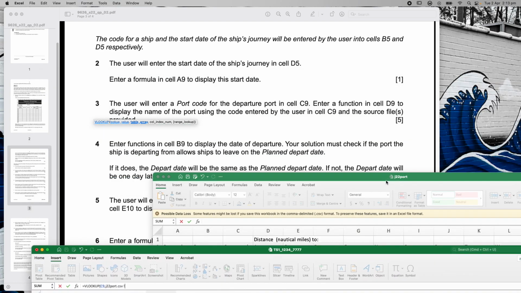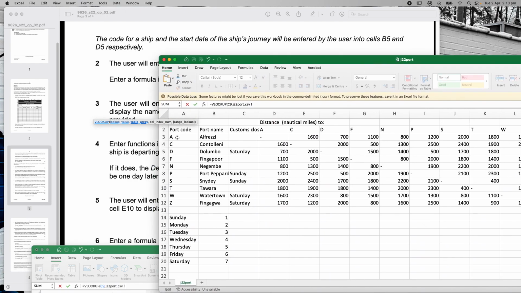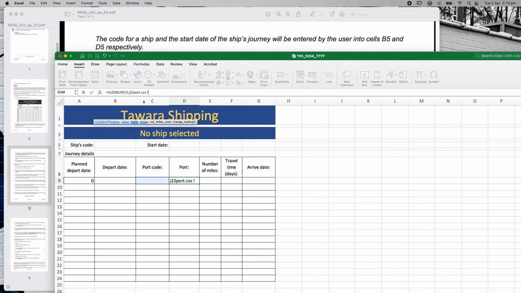And the section I want to look from is A3 down to B12, right? So I'm going to go to here and I'm going to say A3 colon B12. Okay, so now I've told it go and look at this table. So go to this file and look at this section in that table, okay? So I'm going to hit a comma after that.